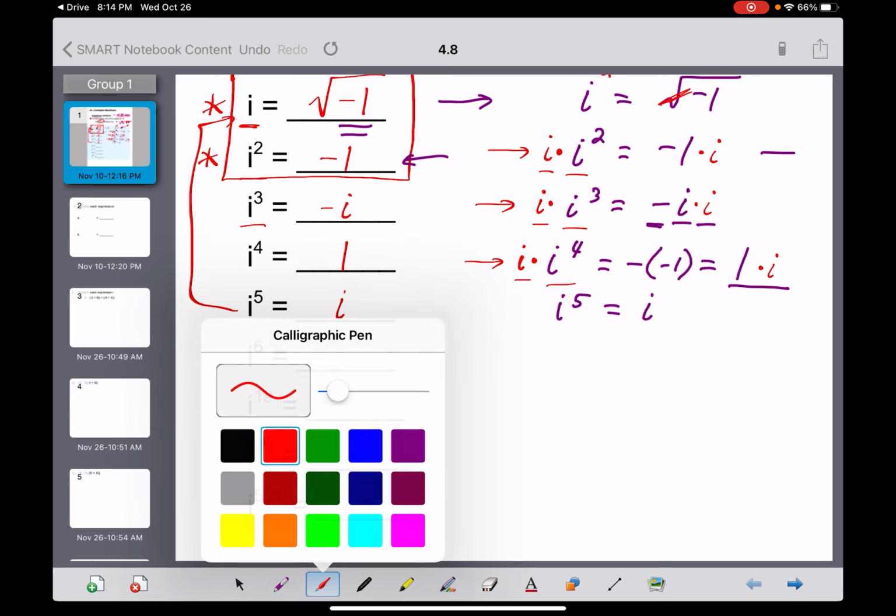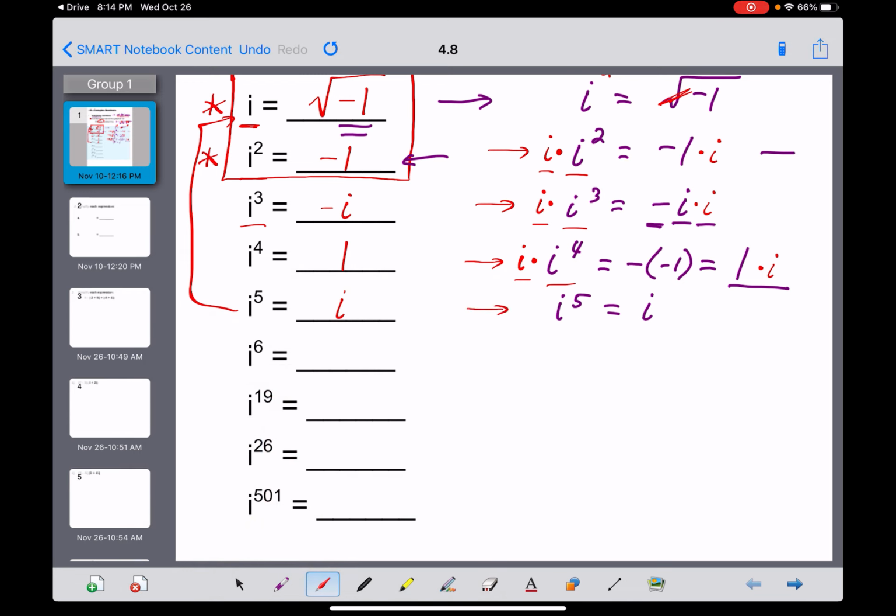Let's do it again now. For the next one, we'll take this line, and to get i to the 6th, let's multiply by i again on both sides. i times i to the 5th is i to the 6th, and then i times i is i squared. But wait a minute, back to this line right here, i squared is equal to -1. So there you go. i to the 6th is -1, which is the same value as i squared. This thing just starts to repeat itself over and over and over again.